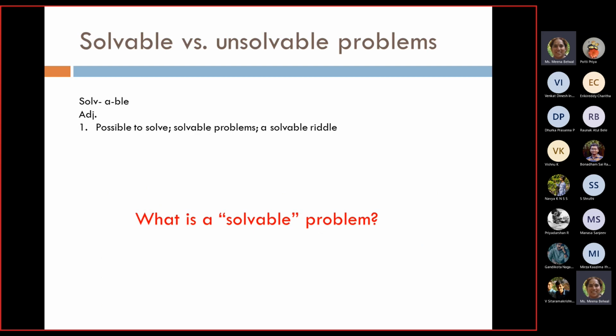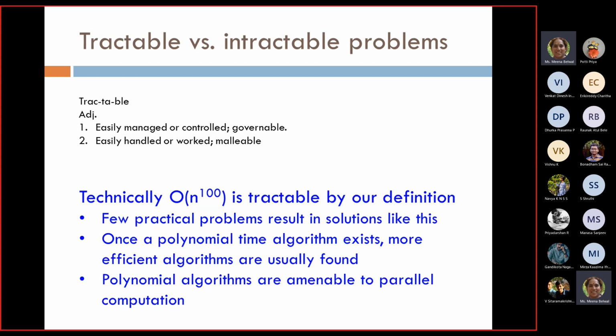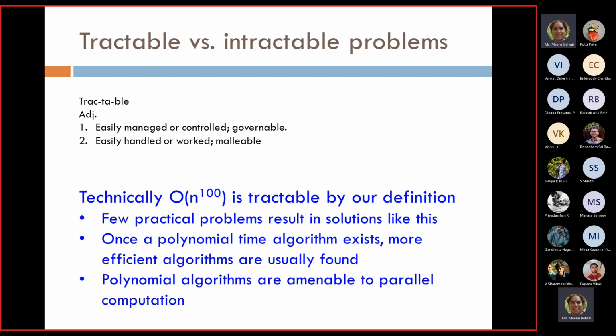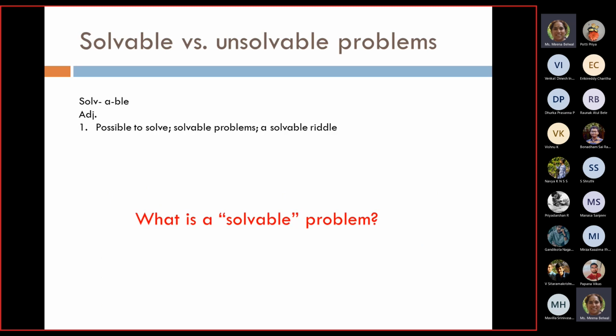So that is one class of problem. Here, in tractable versus intractable, we say the problems which are polynomial time problems, I mean the algorithm runs in polynomial time, we treat them as tractable problems. And when it is not polynomial time, let us say it is exponential time, then we call it intractable problems. It's just the classification. This is one classification, right? We can classify the same thing differently, right?